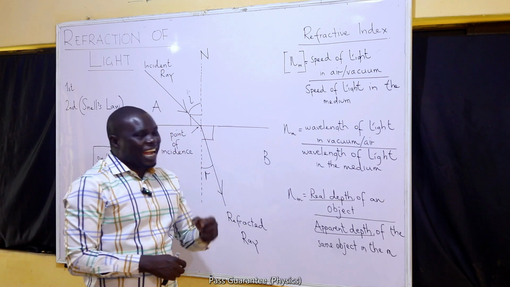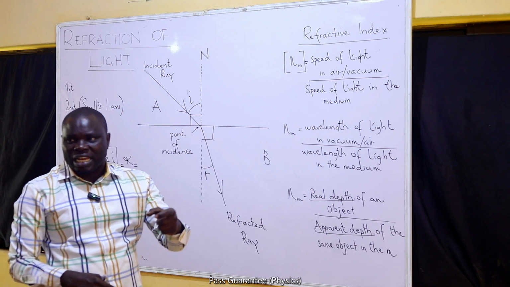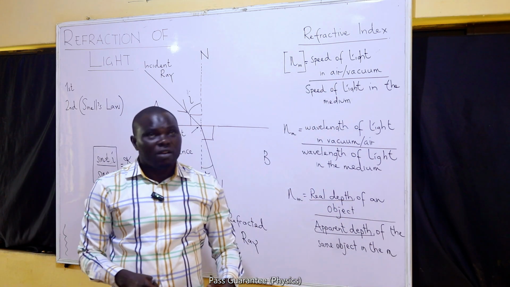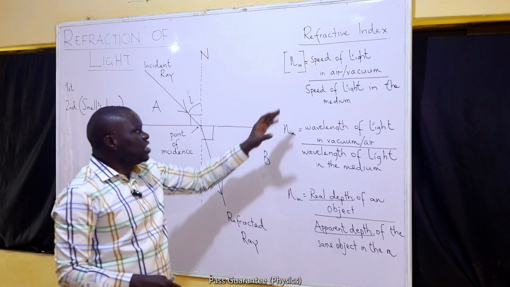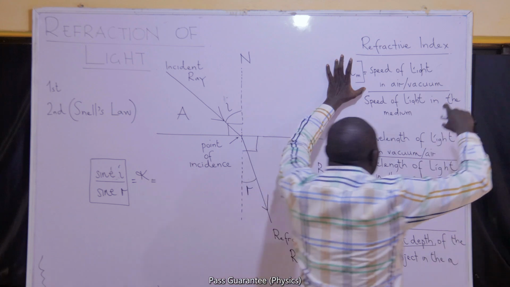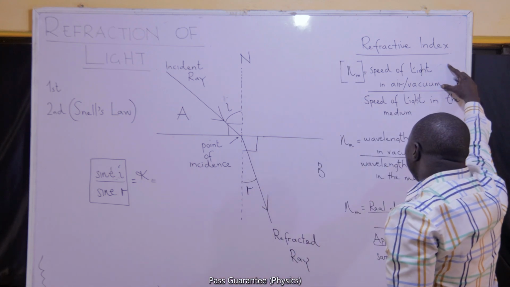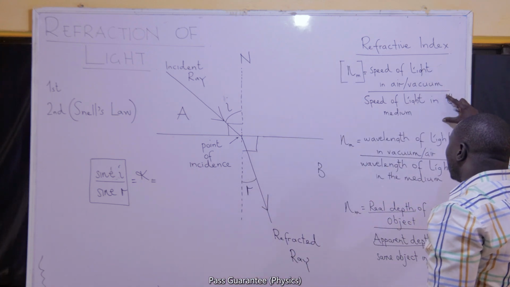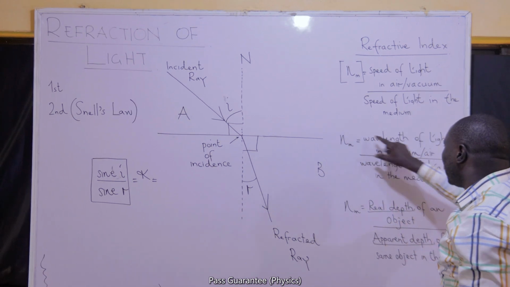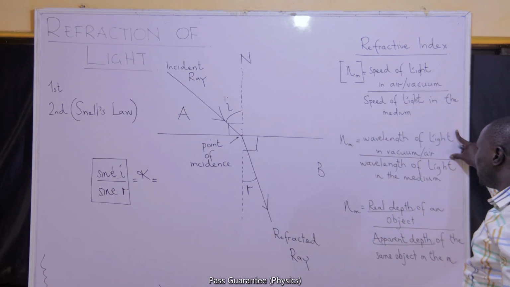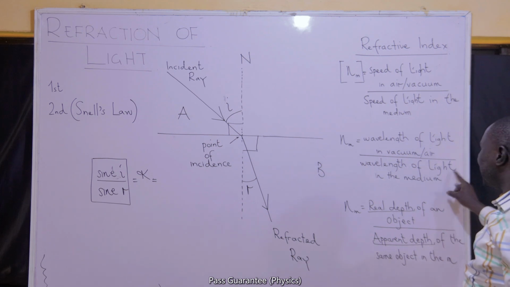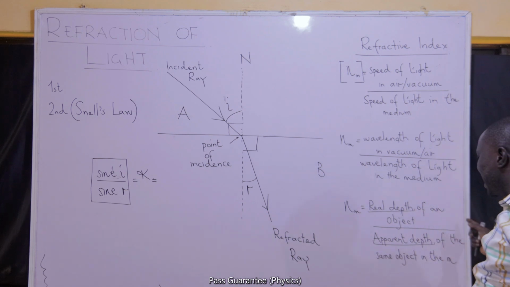It means that I can use those properties that are affected by refraction to determine the refractive index. One of such is speed. If I need to find the refractive index of water, for example, I will look for the speed of light in air and divide it by the speed of light in water. If I want to find the refractive index of glass or even water, I will divide the wavelength of light in vacuum or air by the wavelength of light in water or glass.